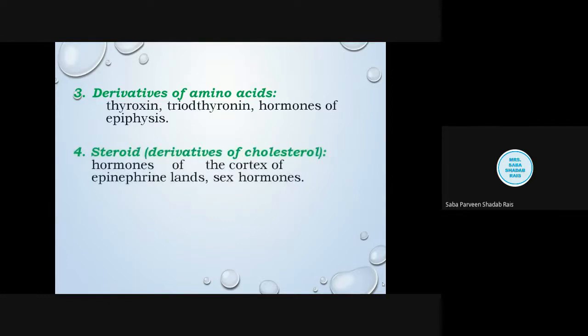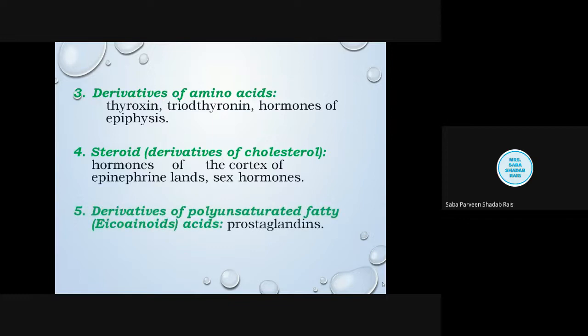When we talk about the steroid hormones, these are lipids. Steroid is nothing but a derivative of cholesterol. So these are lipid based hormones. Sex hormones and hormones of the adrenal cortex are steroid hormones. This includes testosterone, estrogen, progesterone, cortisone, aldosterone like hormones.